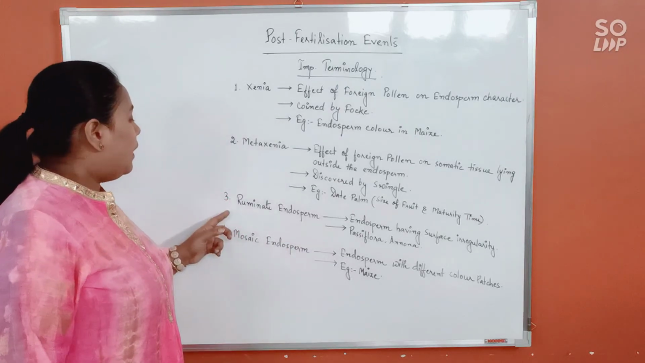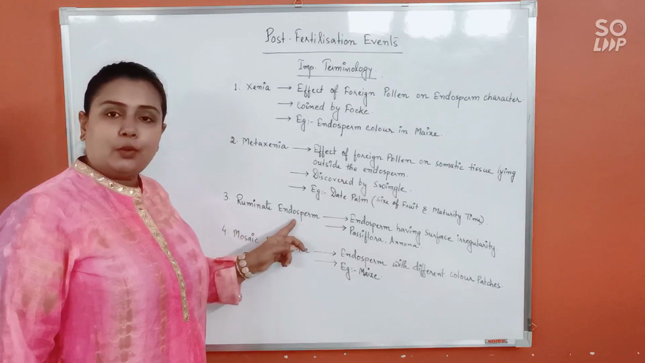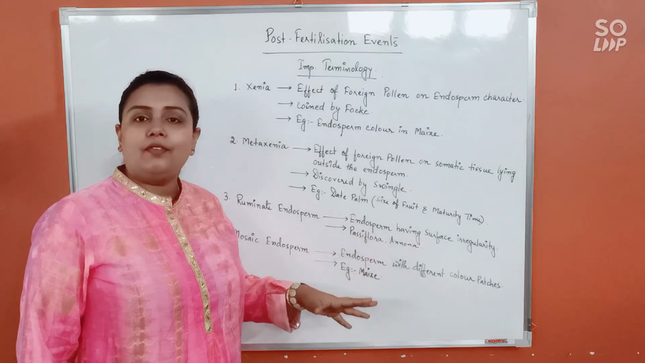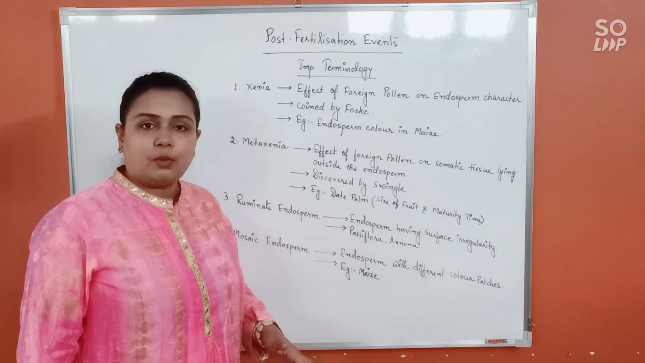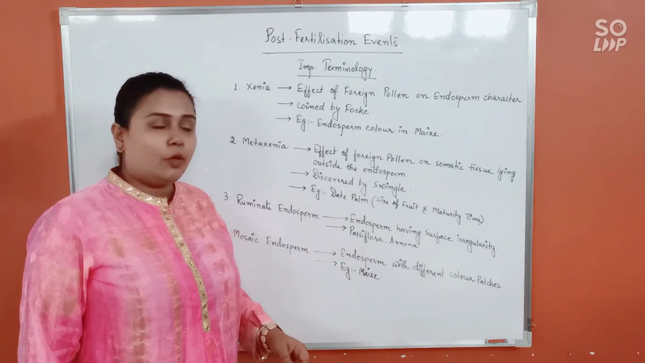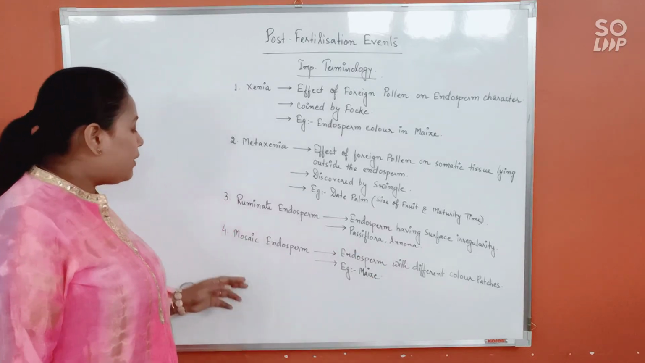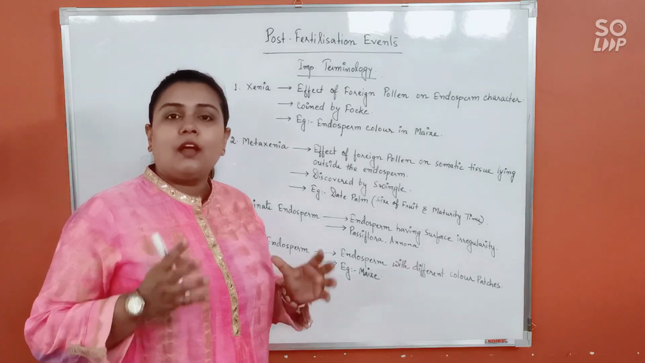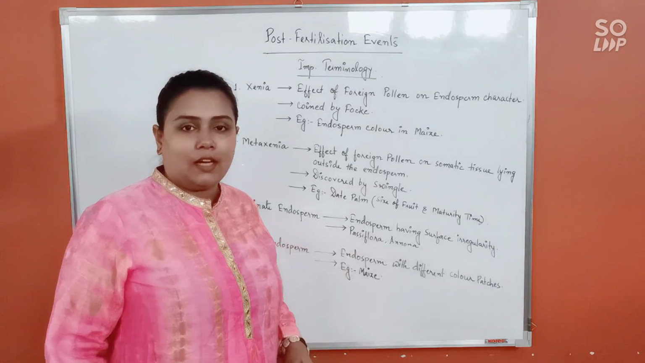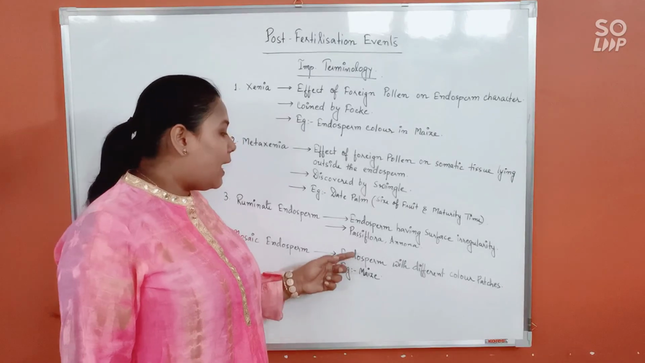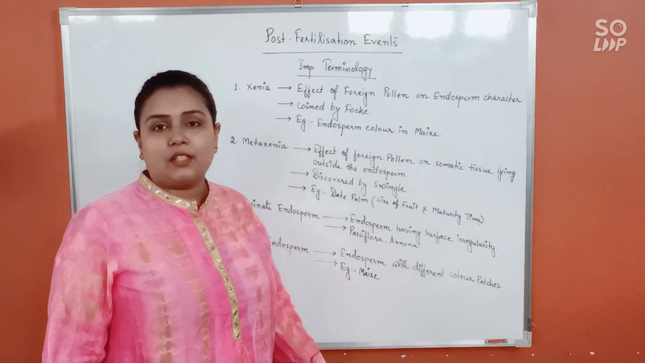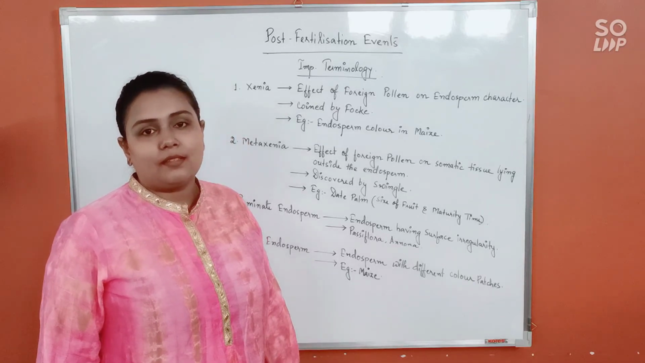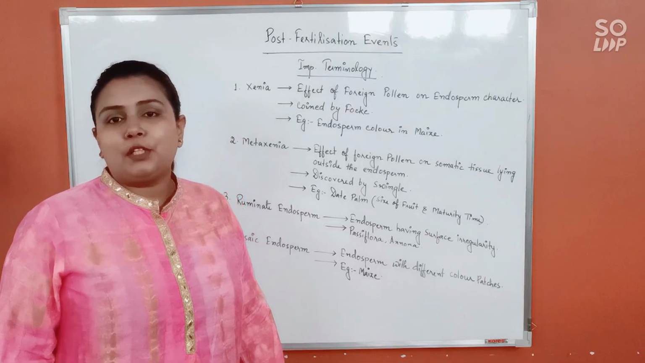Okay. Finally, ruminate endosperm. Ruminate endosperm means the endosperm which has surface irregularities. Okay. Examples can be Passiflora and Annona. Whereas mosaic endosperm, the name itself means patches, isn't it, of various colors. So that is what it means. Endosperm with different colored patches would be known as mosaic endosperm. Example is maize. Fine. So that much for today's class.